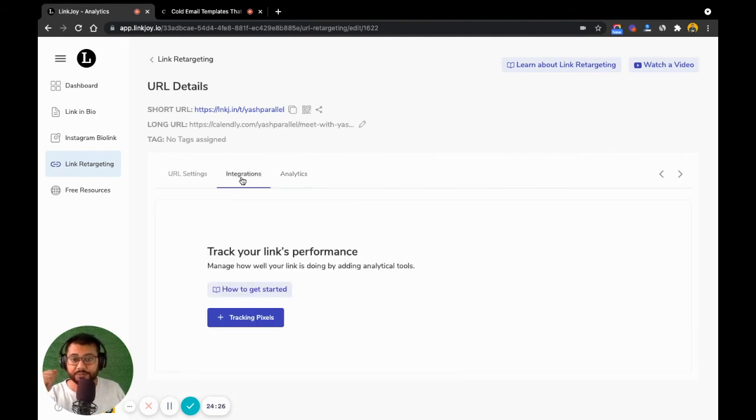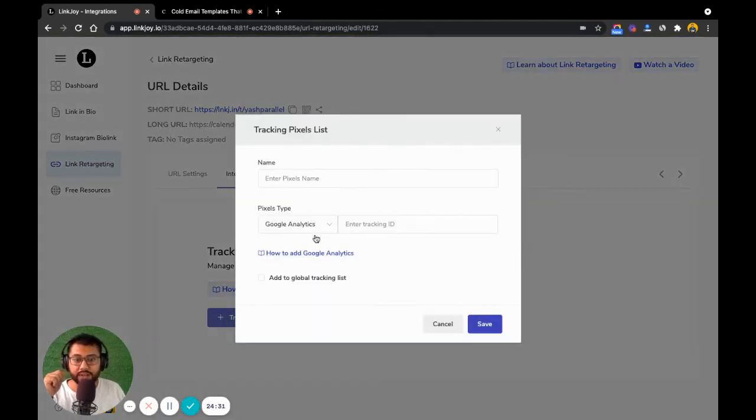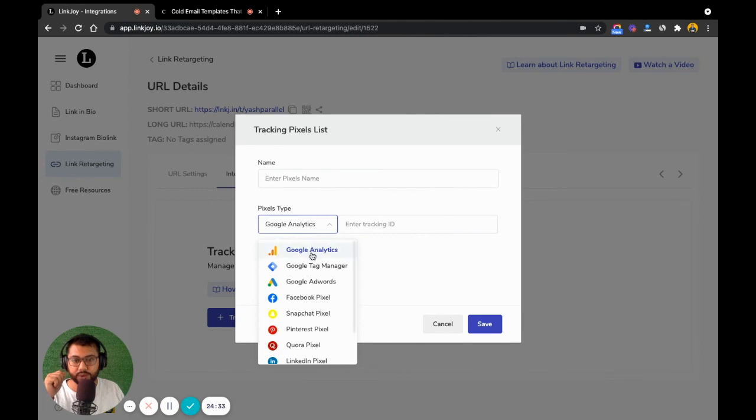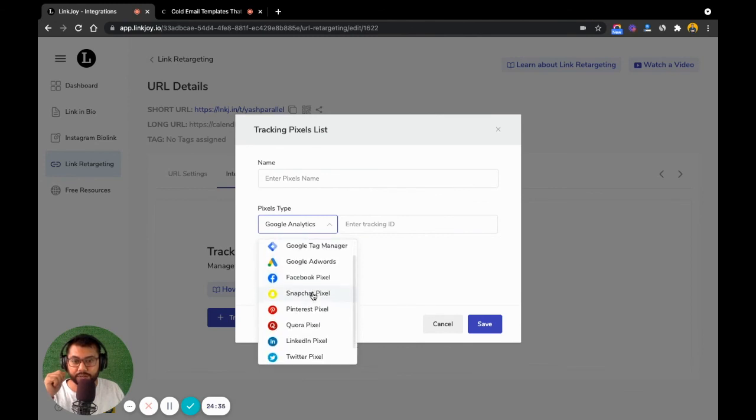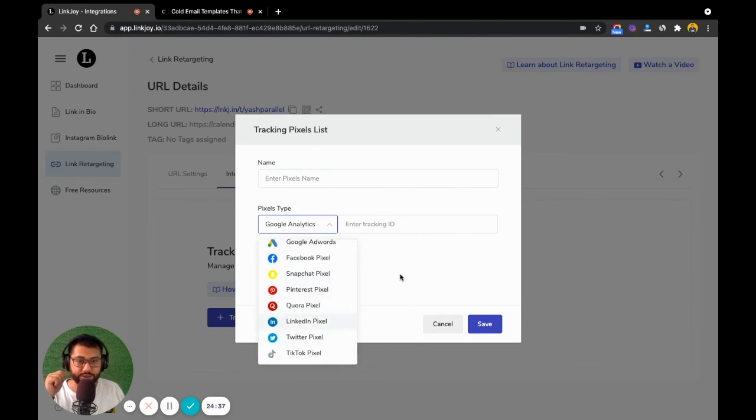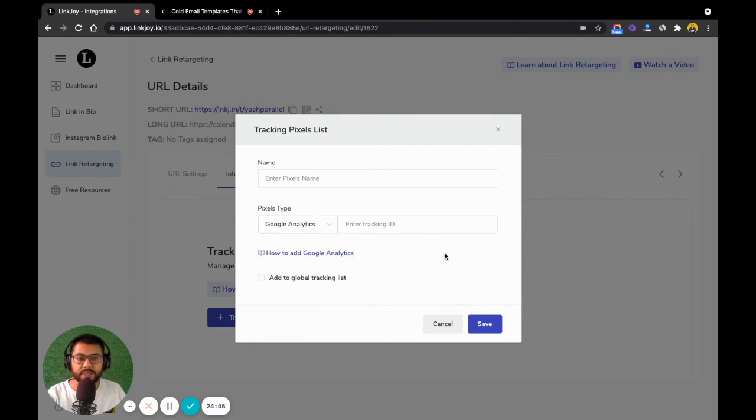And as I said, as far as integrations are concerned, you can click on tracking pixels, and it's not just Google and Facebook. You can have Snapchat, Pinterest, Quora, LinkedIn, Twitter, TikTok. So it's completely up to you which platform you are using for advertisement and for tracking links, and you can essentially do whatever it is that you want to do, right?